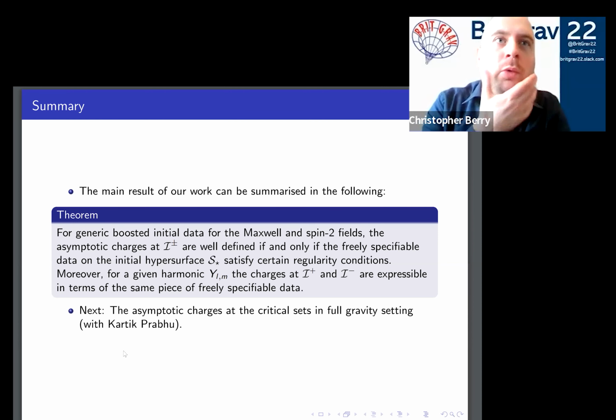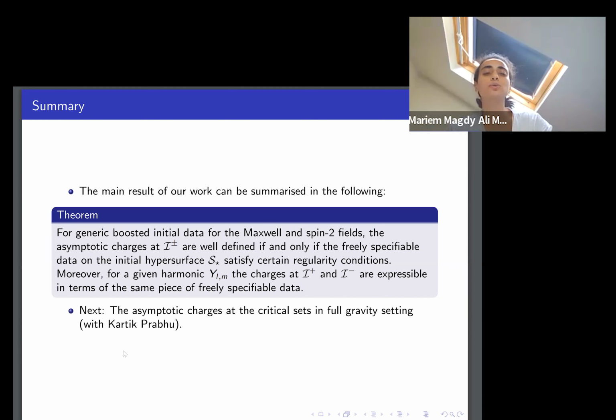In doing so, I was wondering, could you say a little bit more about these regularity conditions? I don't know if they're too technical to go into. I think it's not too technical. It's more that the conditions we have are on the coefficients that we have.